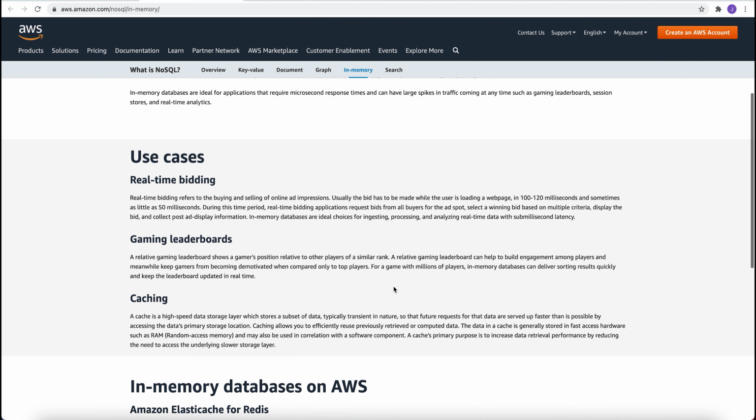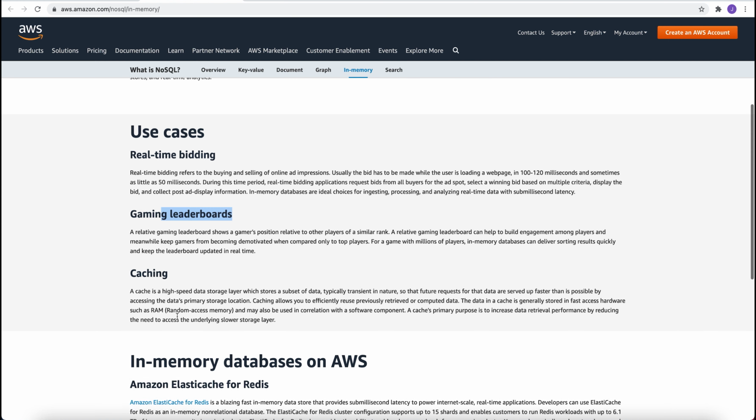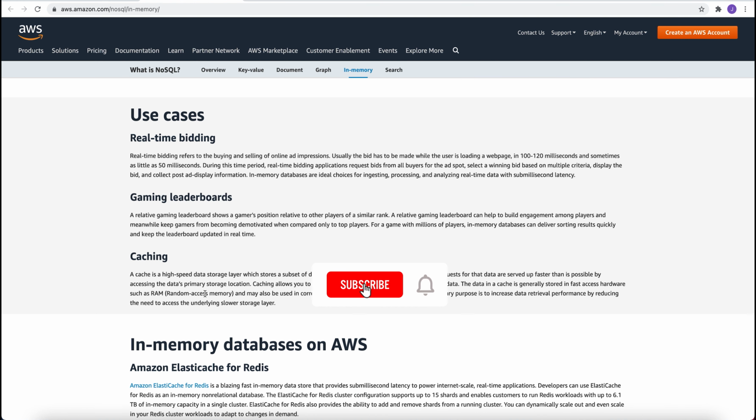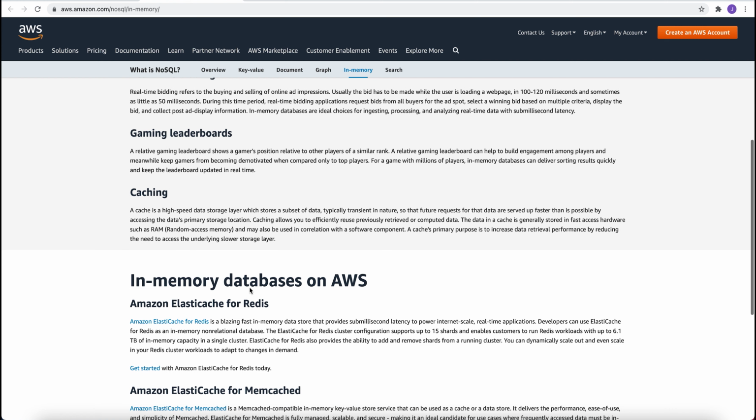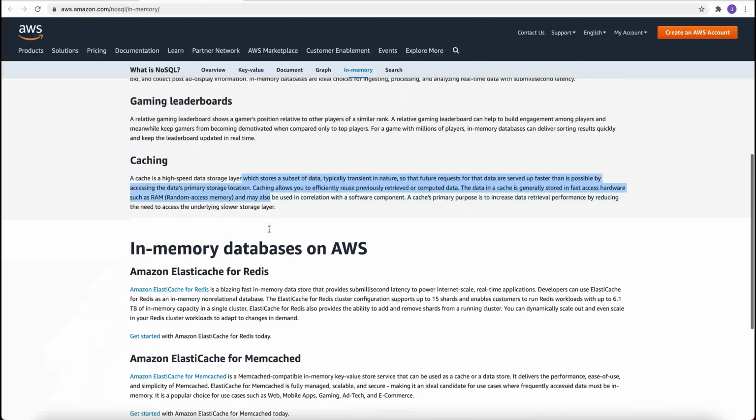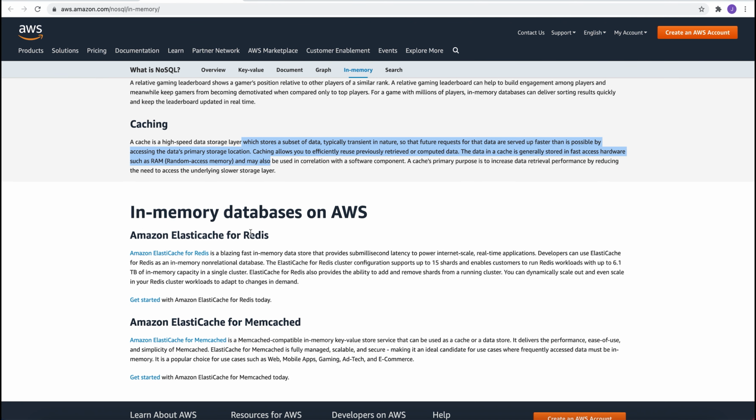Now, what is the purpose of having an in-memory database? There are so many use cases. If at any place in any application you need fast response time, then you can use an in-memory database, such as real-time bidding applications, gaming applications, or caching as well. We use caching to make sure the application doesn't always need to read from the database. It can get the data from the RAM itself. So for achieving caching, an in-memory database is used. Cloud providers these days also provide in-memory databases, such as Redis or Amazon ElastiCache for Memcached.